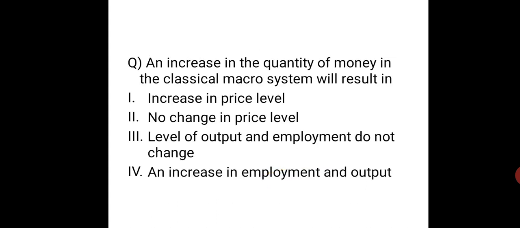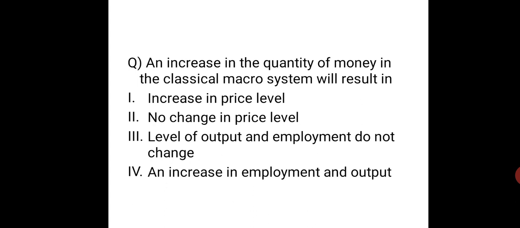Next question. An increase in the quantity of money in the classical macro system will result in. That means there is an increase in money supply. According to the classicals, only nominal things change. Nominal variables like price and nominal wage rate can change, but not real variables like output and unemployment. So classicals believe that an increase in money supply will only increase nominal variables, not real variables.